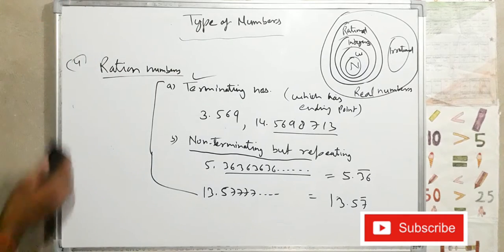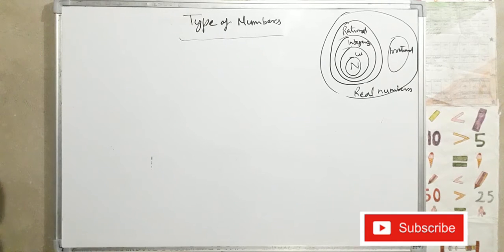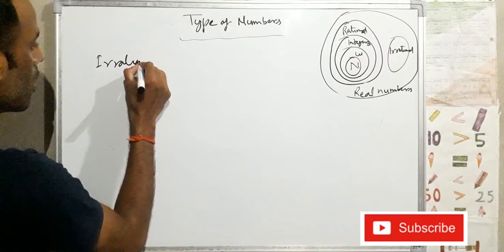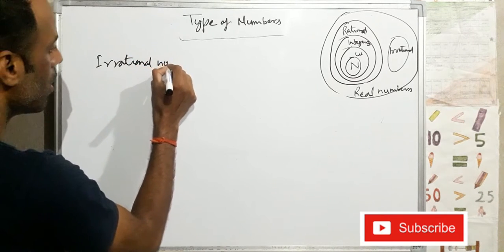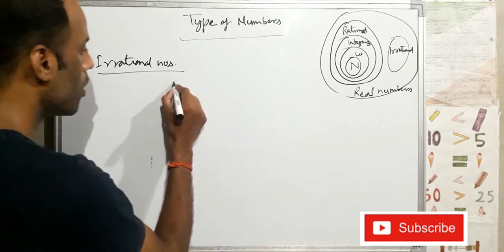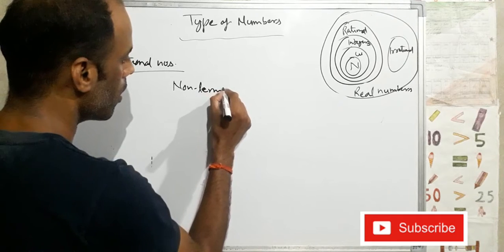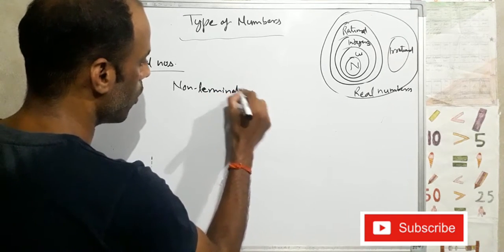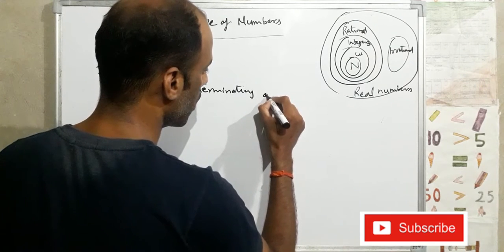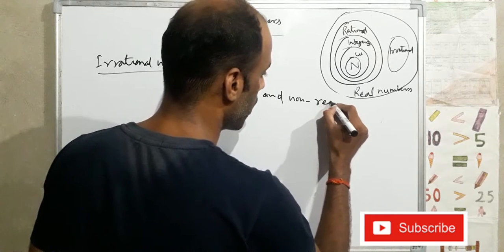Next is irrational numbers. Irrational numbers means non-terminating and non-repeating.